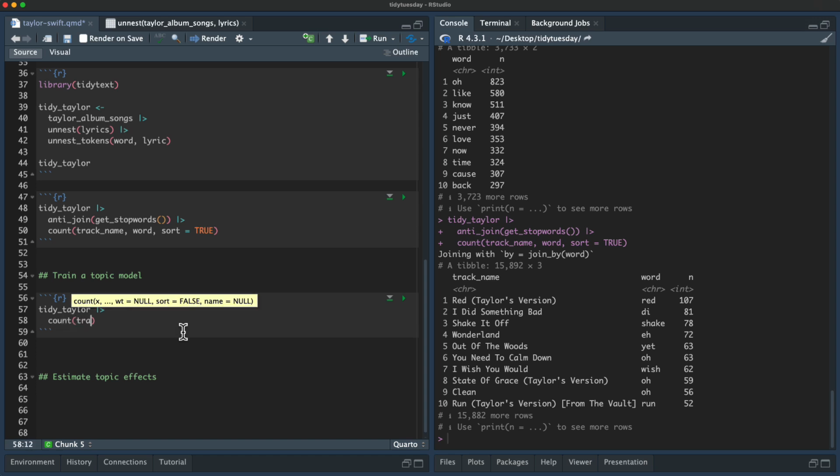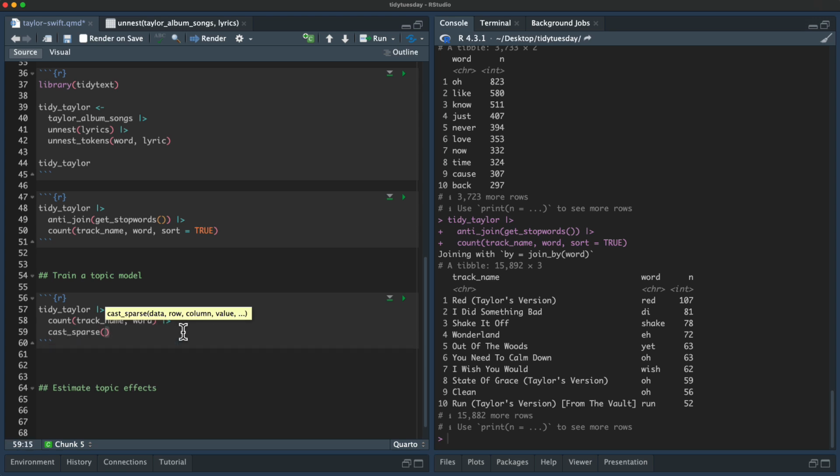So let's count track name, word like this. The tracks, the songs, are going to be the documents here. And then we can use cast sparse. So with cast, we say row, column, value. We're making a document term matrix. So we say row is the documents.